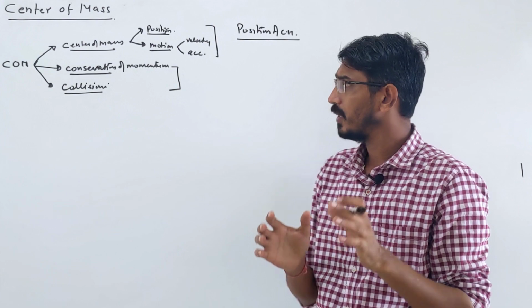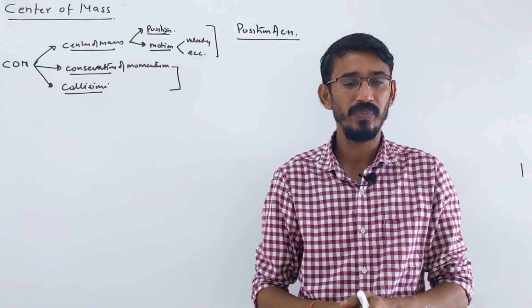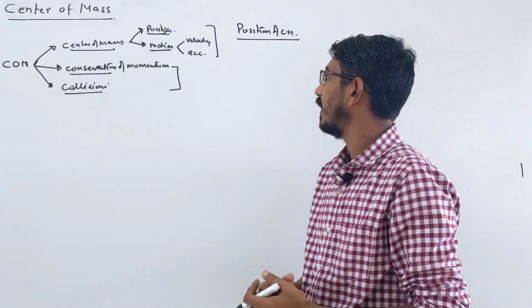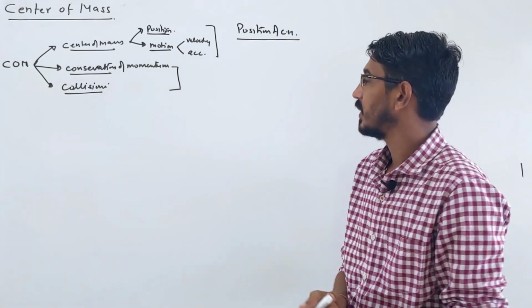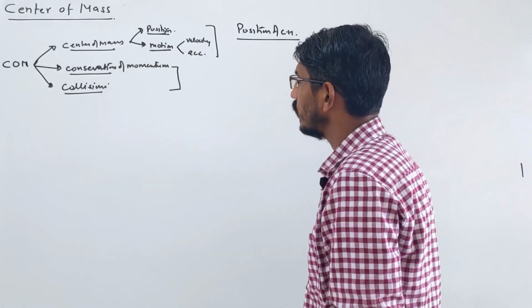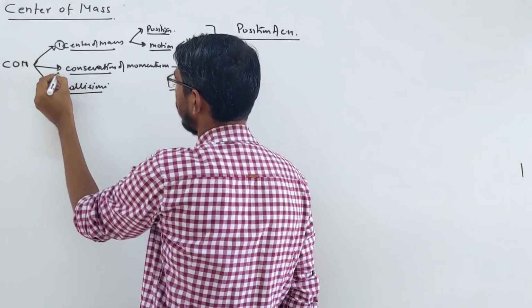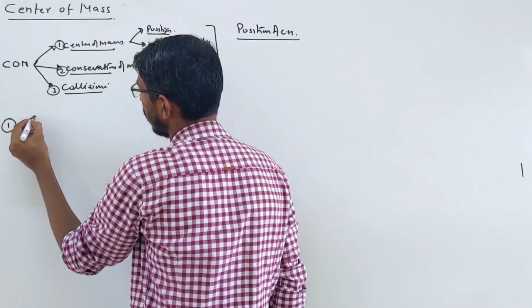Then the body starts moving, so we'll talk about how their center of mass will move. If bodies are moving, then how is the center of mass moving. And in the same way we will talk about velocity and acceleration. All these things we'll talk step by step. So first we're starting center of mass, the first topic, out of the 3 major topics in this chapter.